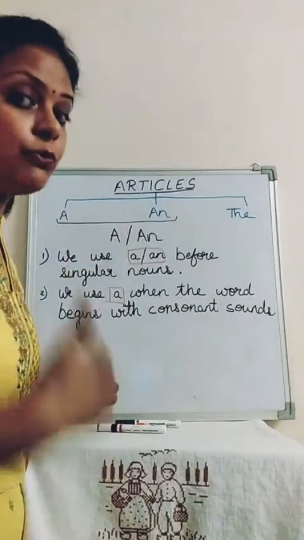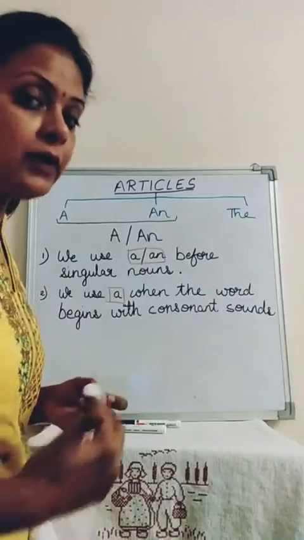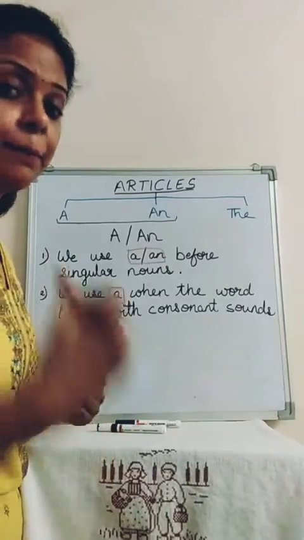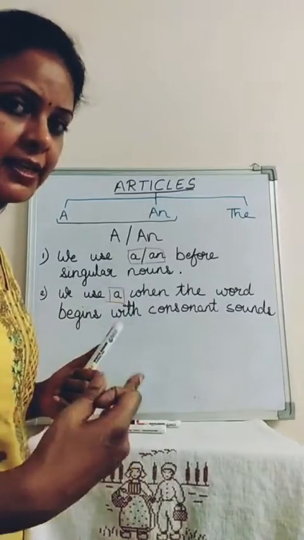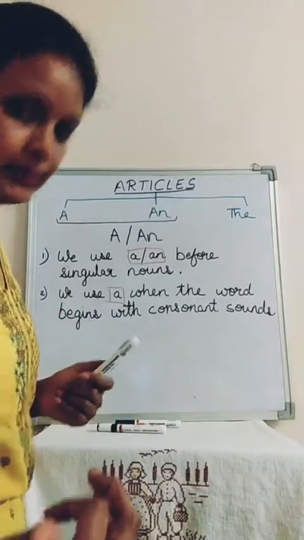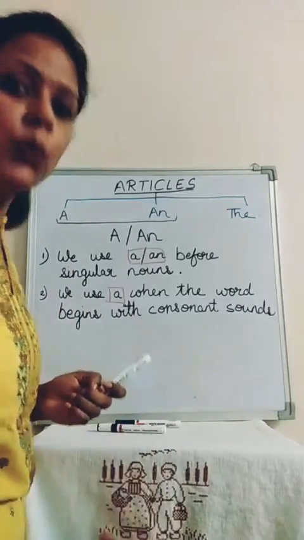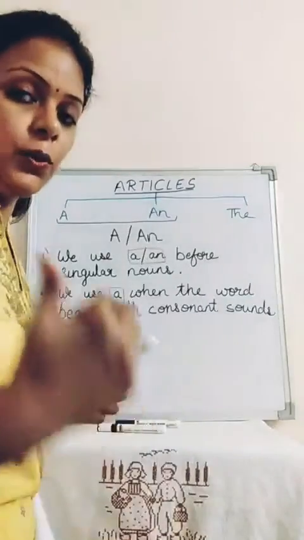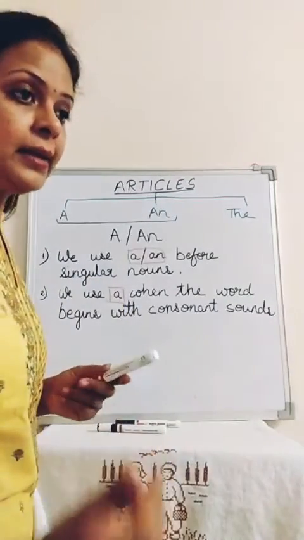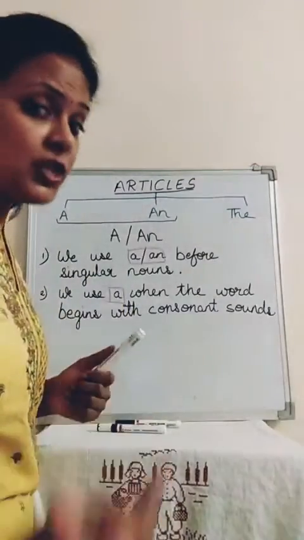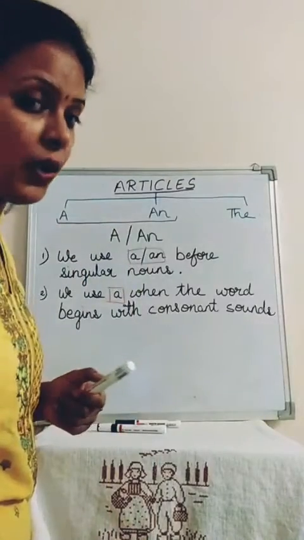The letters which are not vowels are your consonants, like B, C, G. A, E, I, O, U are your vowels. So E is your vowel, then F is a consonant, G is a consonant, and so on.